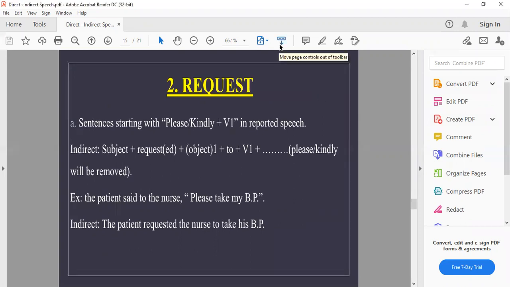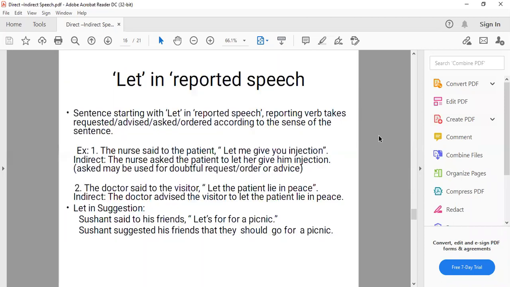After this, we discussed about the request form. If there is please or kindly in the direct speech, we'll write requested in the reporting verb and we will remove the words please and kindly. But the change in between removing the inverted comma is same, putting to plus first form of the verb. After this, we were discussing about let.